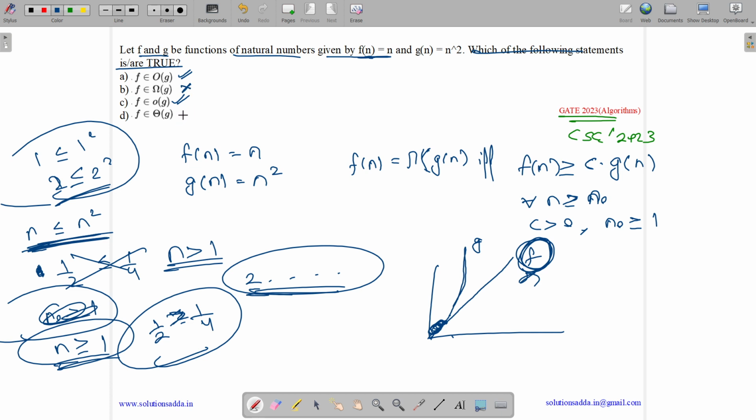Okay, theta. When is theta valid? Theta is valid when f(n) is both big O of g(n) and omega of g(n). Then we can say that f(n) is theta of g(n). But here it is big O of g(n) but not omega of g(n), so not theta of g(n). So the answer is option A and option C are true. It was an MSQ type question, so the answer is option A and C.